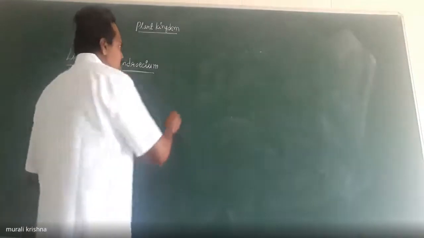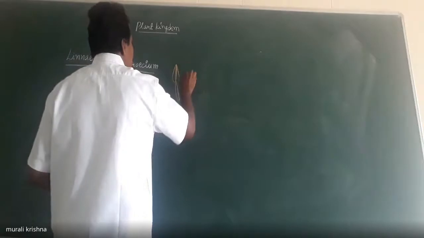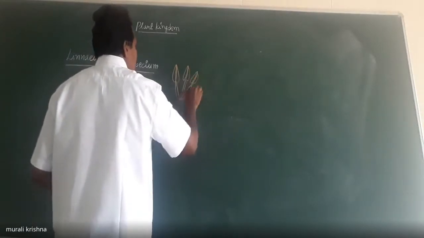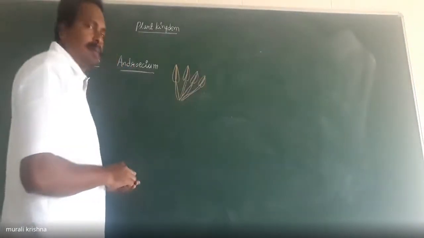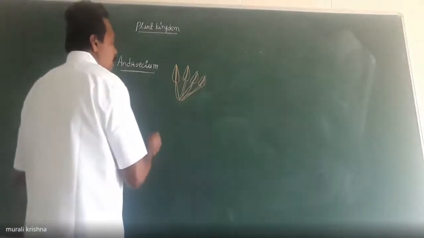In some of the plant species, the androecium consists of 4 stamens. Four stamens are present in a flower.